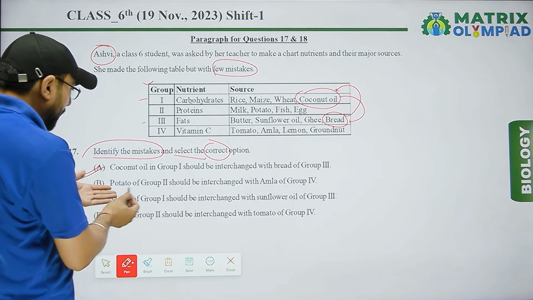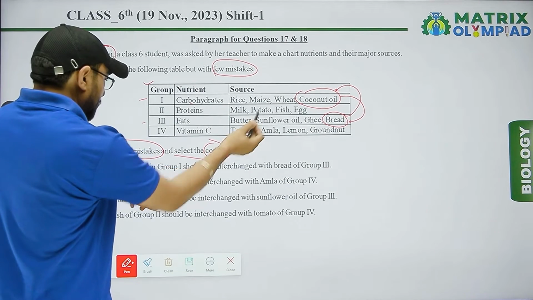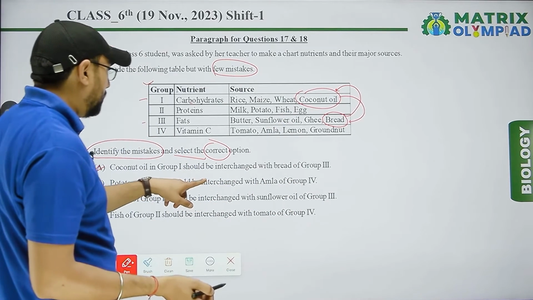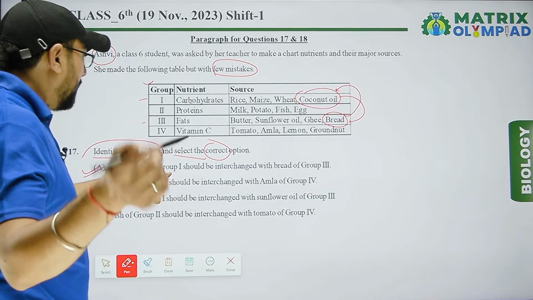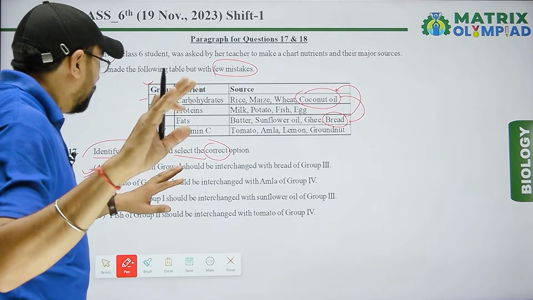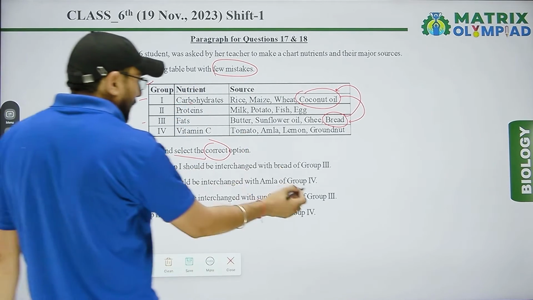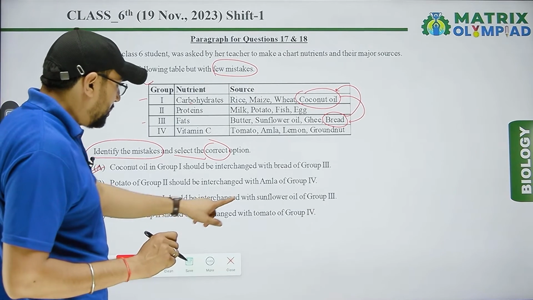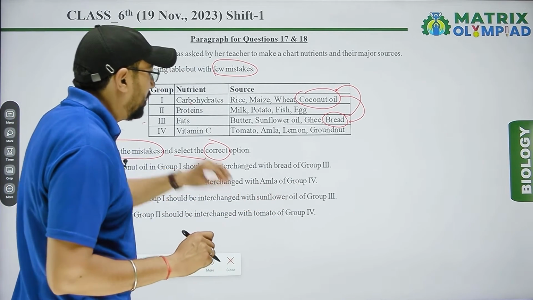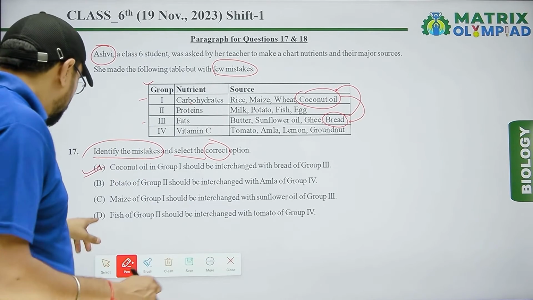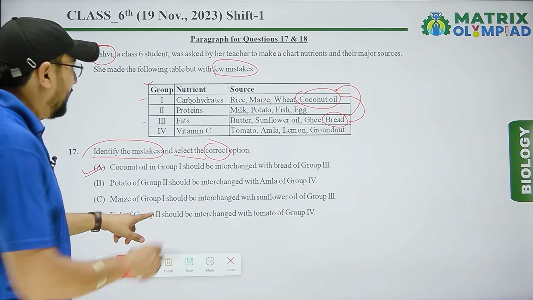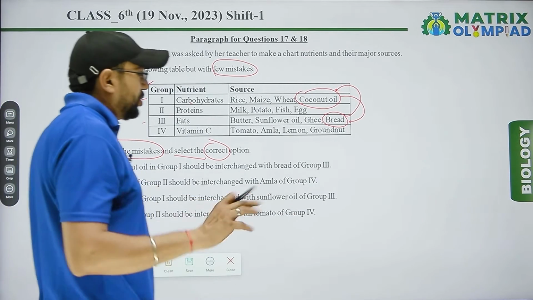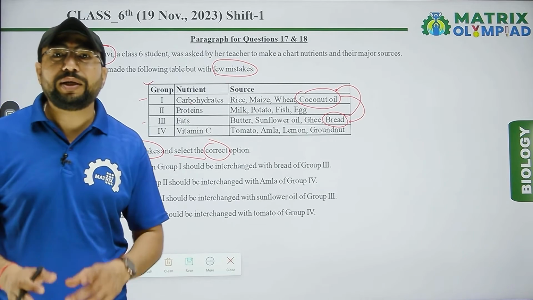Next one, potato of group second should be interchanged with amla of group fourth. That is wrong. Amla is related to vitamin C, so it is not right for this statement. Maize of group first should be interchanged with sunflower oil of group third. That's wrong. And fish of group second, that is protein, should be interchanged with tomato. That is wrong. So our right answer is option A.